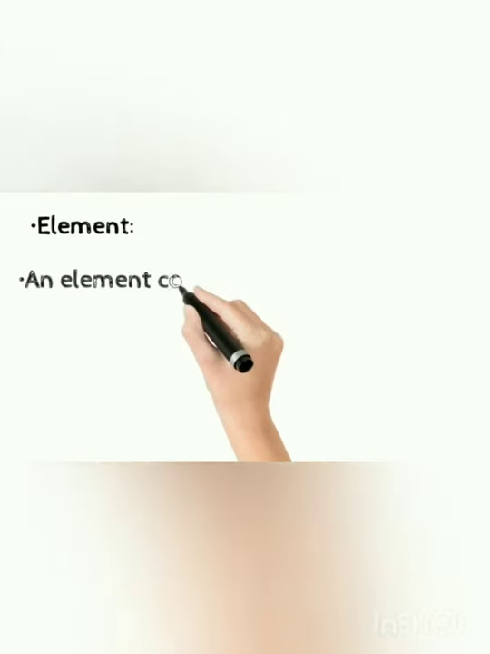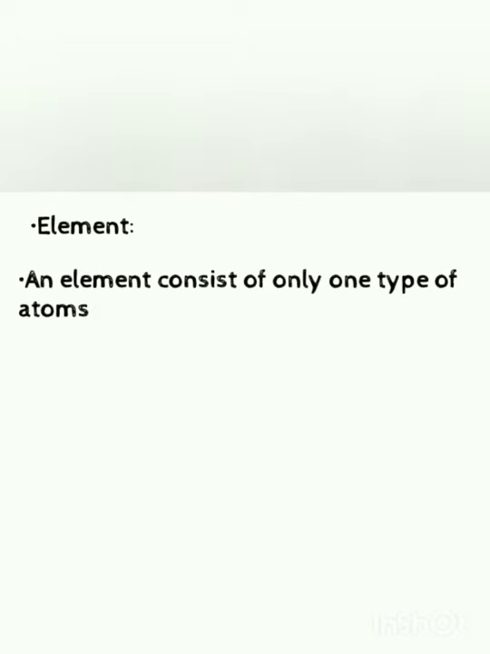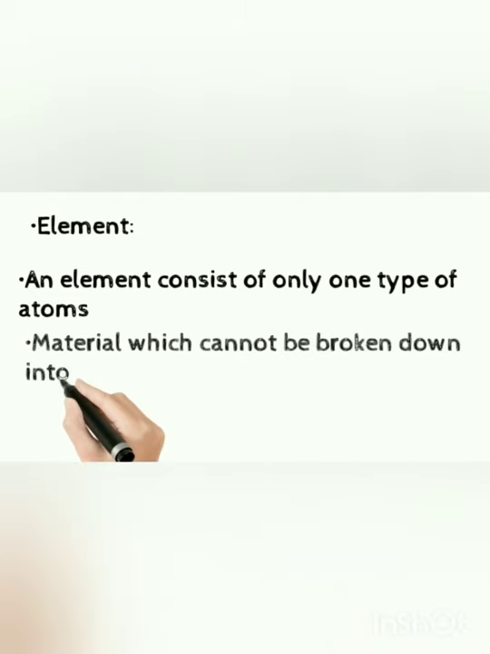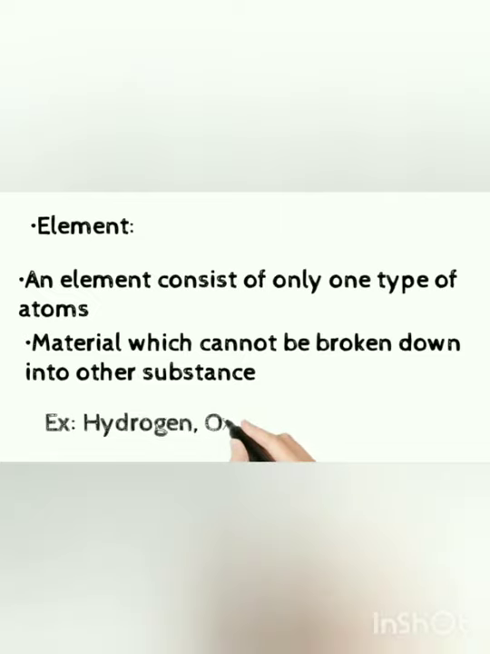Let's move on to element. So what is an element? An element is made up of only one type of atoms. For example, hydrogen contains only hydrogen atoms. An element is different from a compound. A compound is made up of many atoms, so it can be broken down. But an element cannot be broken down since it is made up of only one type of atoms. Examples of elements are hydrogen and oxygen.